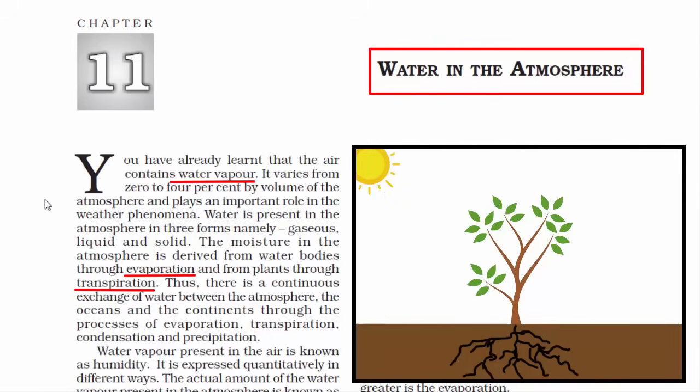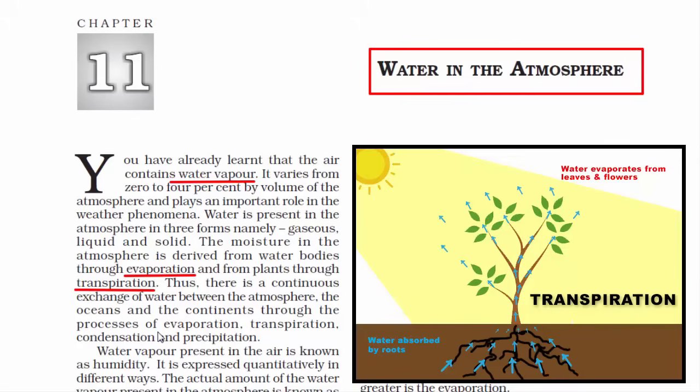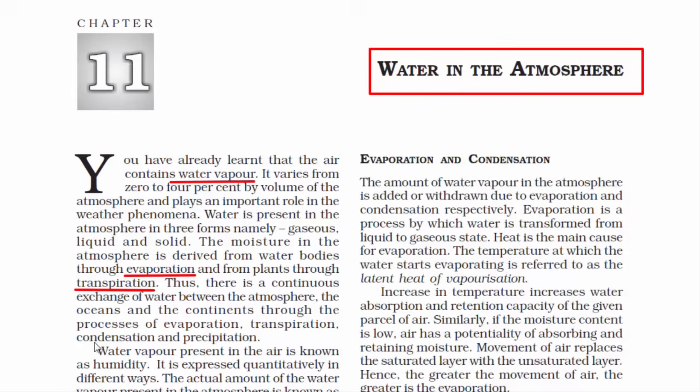We call it transpiration. Again, here also, due to the heat from the sun, water content from plants evaporates through its aerial parts such as leaves, stems and flowers. So if you see, the important thing is the heat. Heat from the sun makes the evaporation process occur. Now there is another natural phenomenon called condensation and precipitation.